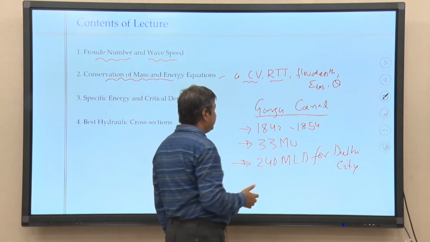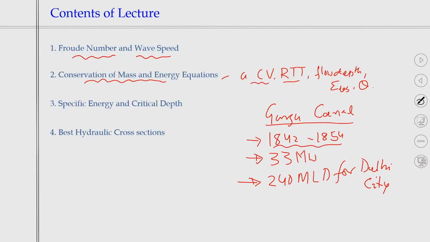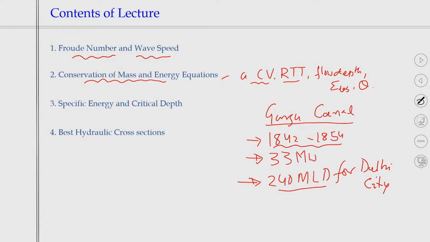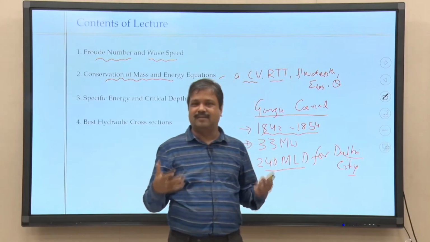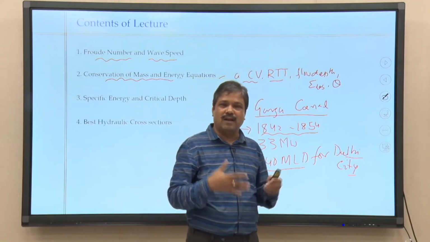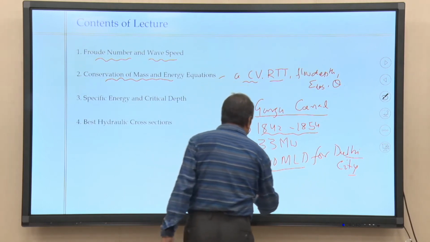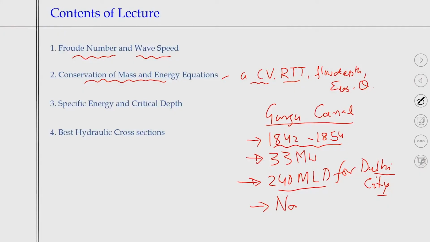Way back in 1842 to 1854 we constructed the canals, and 170 years later it is still running and supplying about 240 MLD of potable water to Delhi city. We are leaders in open channel flow, and this was constructed as a navigation canal.